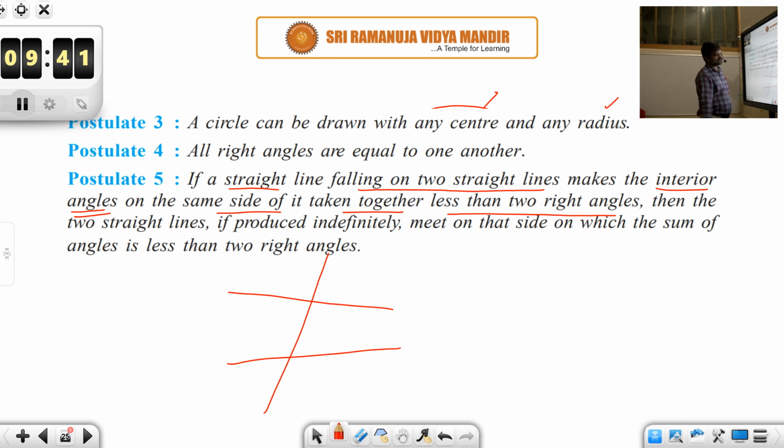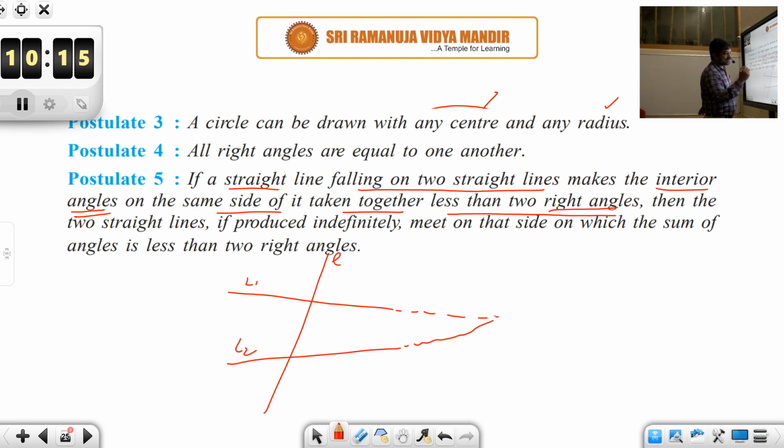He is trying to depict the following situation. Look at the interior angles on the same side of this line L. Say this is L1 and this is L2, and L is your third line. If you measure the interior angles, obviously they look acute, I mean they are less than 90 degrees. So if you sum them, you will find that the sum is less than 2 right angles.